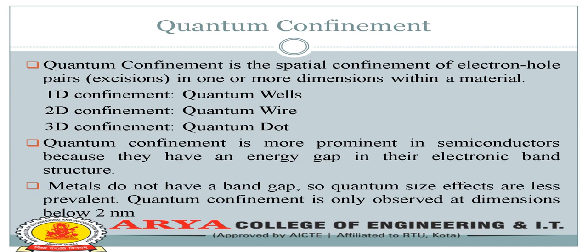Quantum confinement is more prominent in semiconductors because they have an energy gap in their electronic band structures. Metals do not have a band gap, so quantum size effects are less prevalent. Quantum confinement is only observed at dimensions below 2 nanometers.